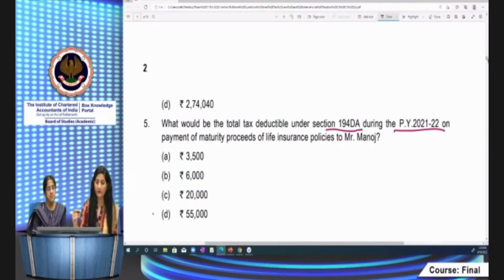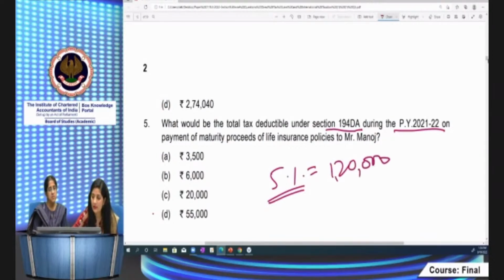It has received maturity receipts of two policies. One of the policies, policy A, is already exempt, and in respect of policy B, the proceeds are taxable, right? Since it exceeds 10% of sum assured. So you have to compute the income in respect of that policy. On that income, under section 194DA, 5% TDS is deductible. The maturity proceeds we have already computed, 1,20,000 was the net income. That 5% tax amount comes to 6,000. Then the correct option is B.